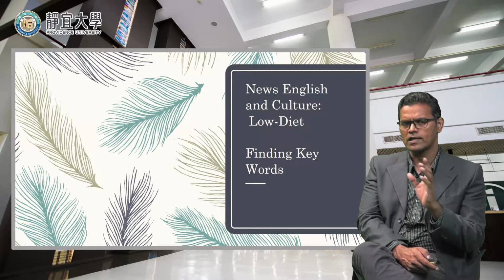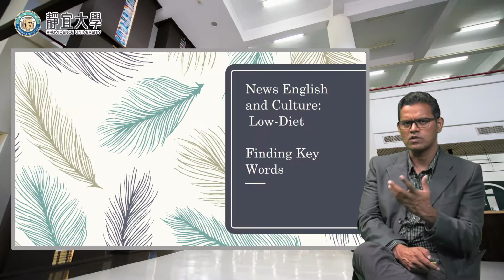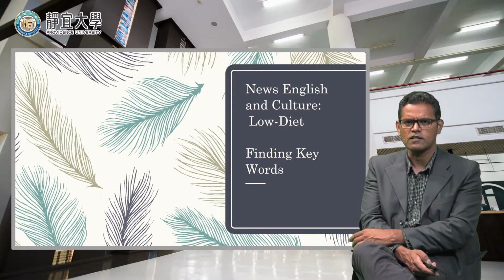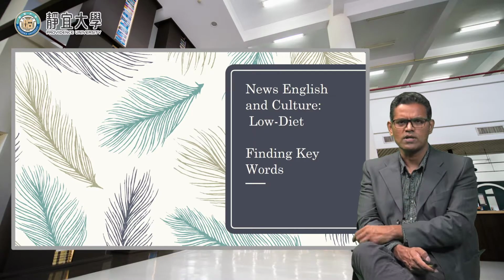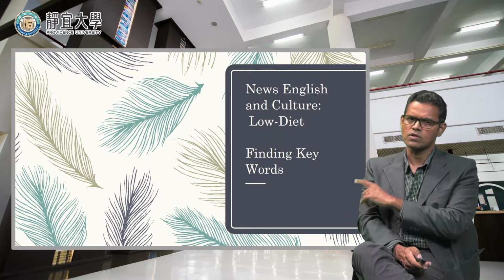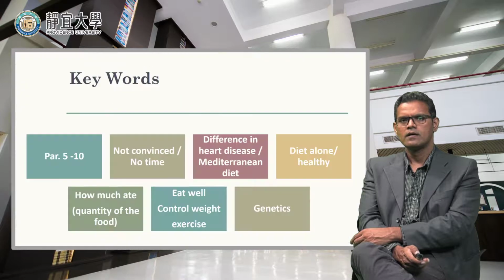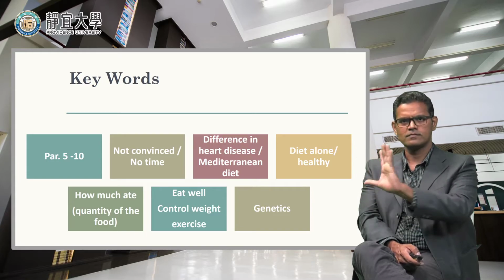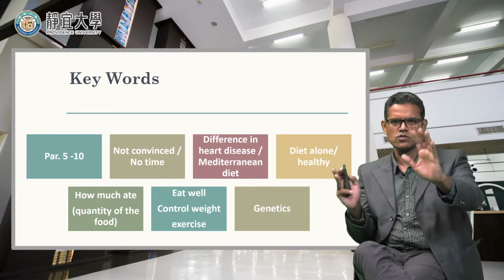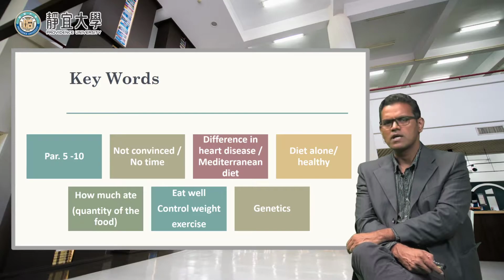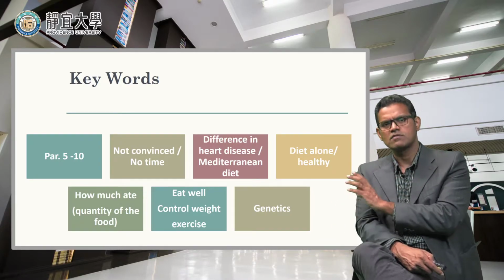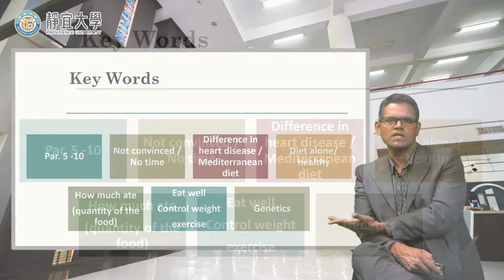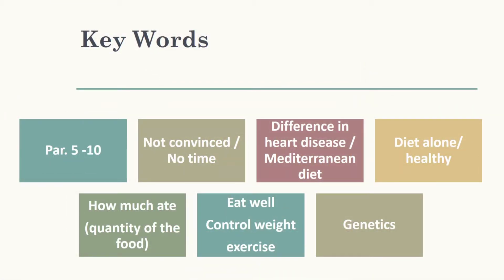I use the same word, keywords, because I don't want you to get confused by different words like main words or most important words. I think I have already mentioned all this. So here we go. Okay, you can see it, right? So I have given all the keywords in this news article. I have also given paragraphs 5 to 10 and then paragraphs 11 to 15, so you can check it out if you're not sure. Even without the paragraphs, I think you should know where the keywords are, like which paragraph or which sentence.